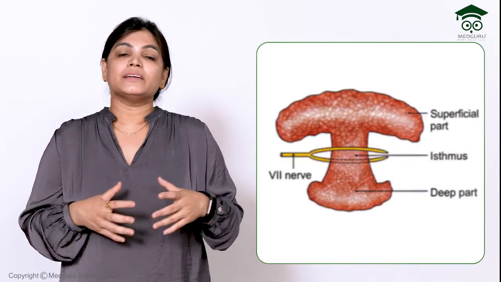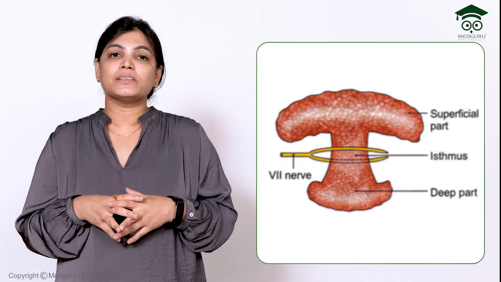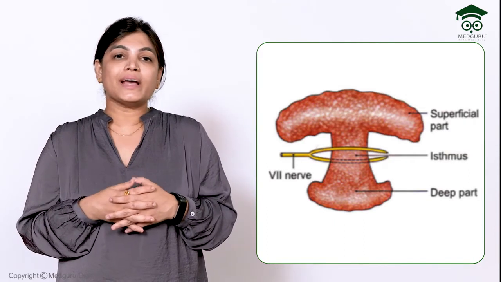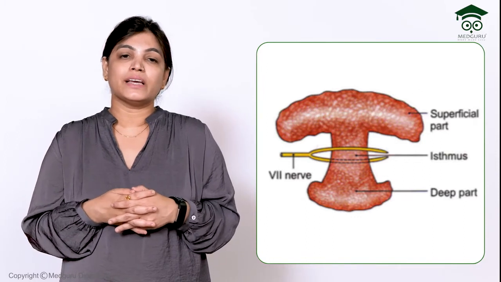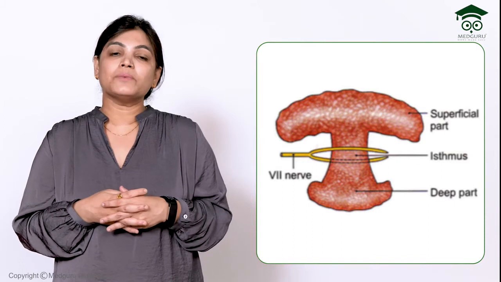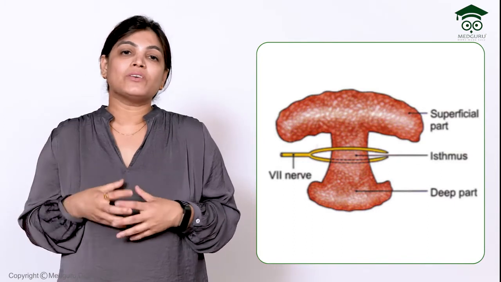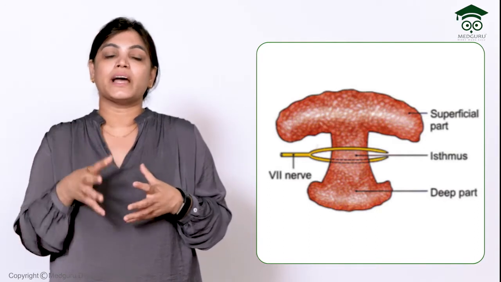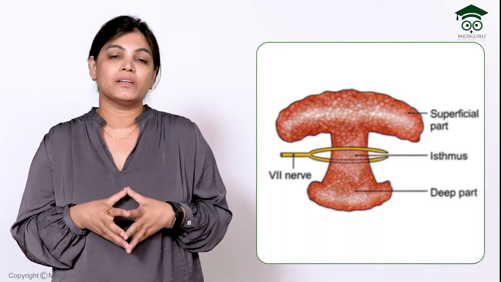The other thing is that if the parotid gland has a tumor or any swelling, and we want to excise the gland, we should always take a horizontal incision, not a vertical incision. The reason is that inside the parotid gland we have the trunk of the facial nerve, which goes inside and then divides into the five terminal branches.